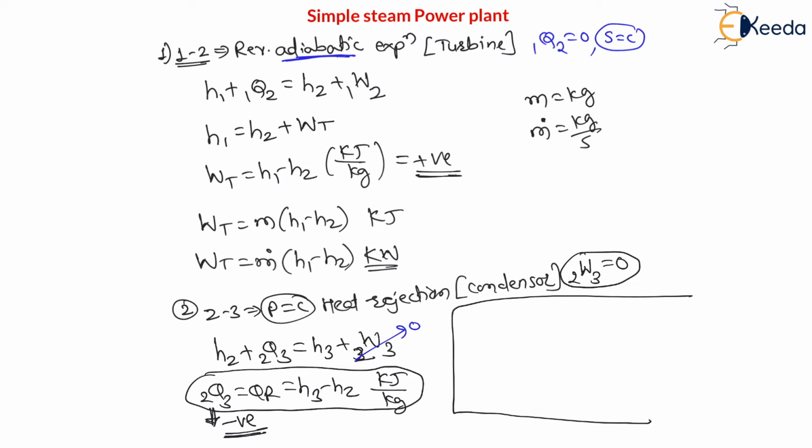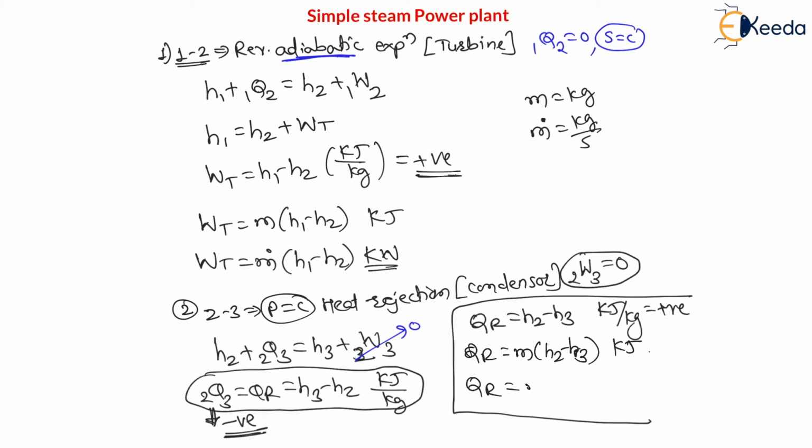Therefore, for a positive answer, I can write heat rejected is equal to H2 minus H3 in kilojoule per kg, right? This is a positive answer, but we know that this is a condenser. Therefore, heat rejected from the device is negative heat, but for a positive answer only I am writing like this, H2 minus H3. Therefore, heat rejected, if I multiply with mass, is m times H2 minus H3, and the answer will be in kilojoule. And if I multiply with mass flow rate, the heat rejected from the condenser is equal to m dot times H2 minus H3, and the answer will be in kilowatt.